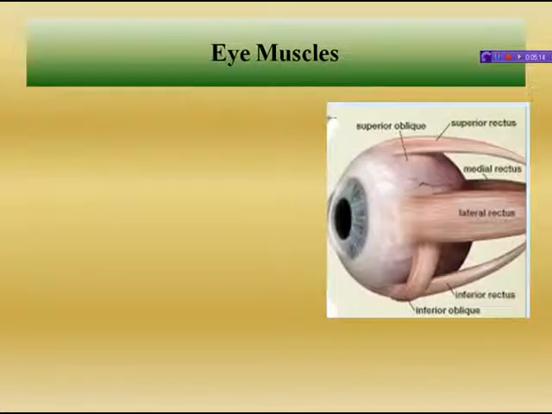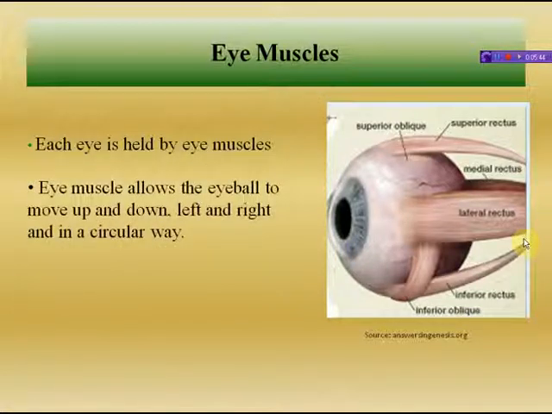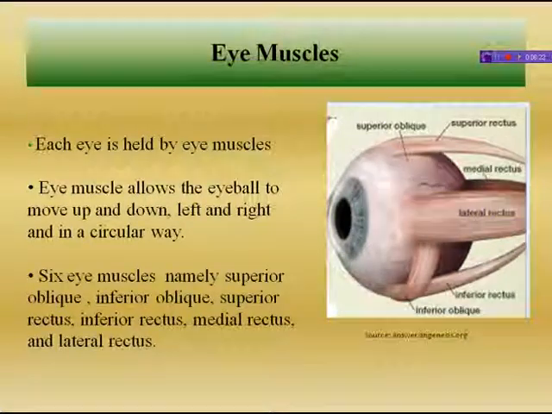Now eye muscles. Actually each eye is held by eye muscles. This is the eye and this is held by these muscles. These are eye muscles. Eye muscles allow the eyeball to move up and down, left and right and in a circular way. There are 6 eye muscles, namely superior oblique, inferior oblique, superior rectus, inferior rectus, medial rectus and lateral rectus. These are eye muscles.